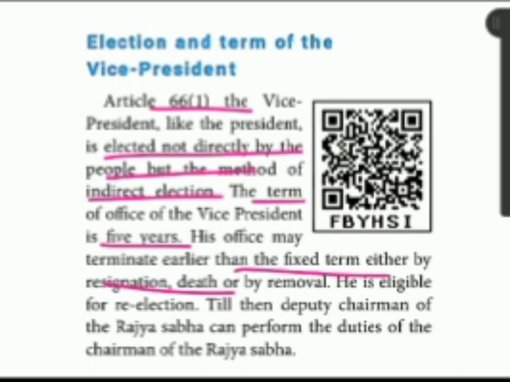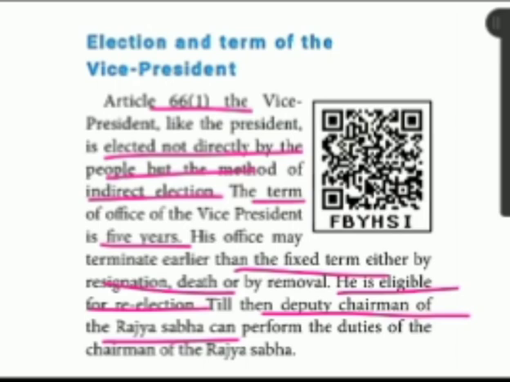Yes, they may remove the vice president. So at that time only he can lose his post. He is eligible for re-election, like the president. Till then, the deputy chairman will take all the responsibilities. Listen carefully: after the removal of the vice president, the deputy chairman of the Rajya Sabha has to perform the duties of the chairman of the Rajya Sabha.